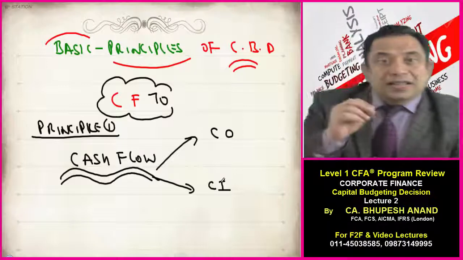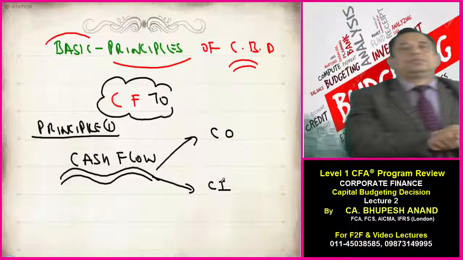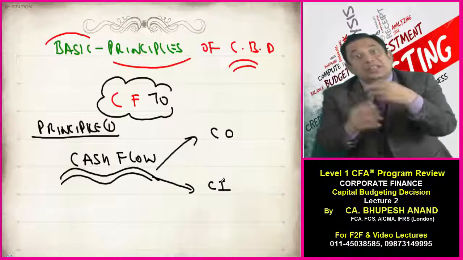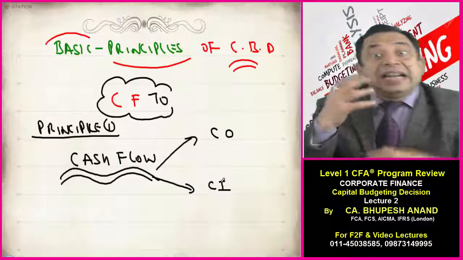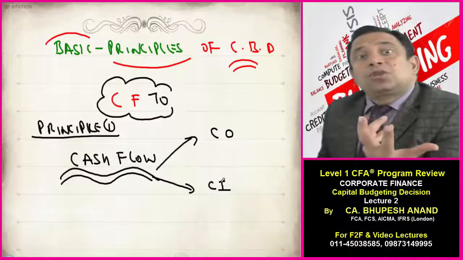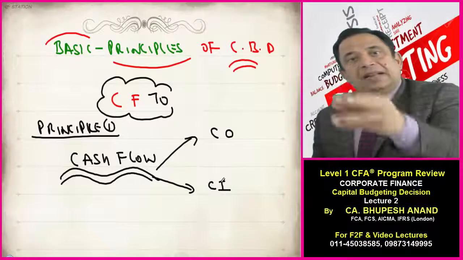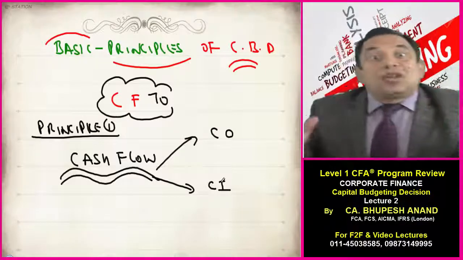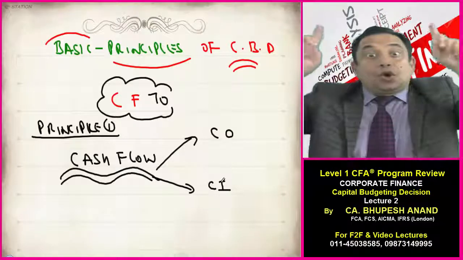So the point is, profit can be manipulated. Profit can be increased or decreased because it is dependent upon the accounting policies. So the capital budgeting team may reject those projects which are showing profits, because all that glitters is not gold.